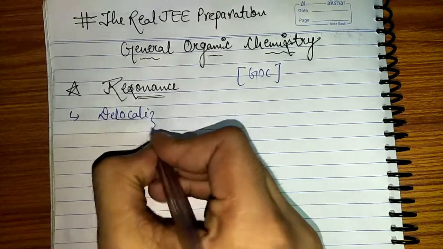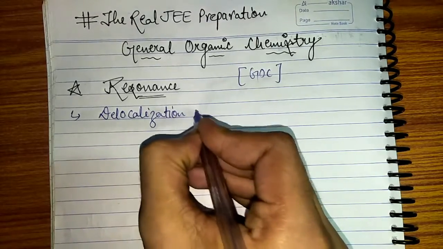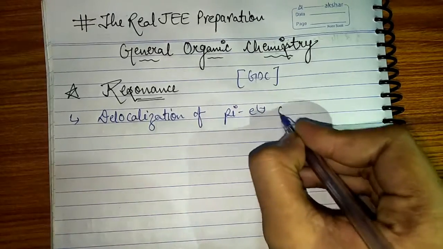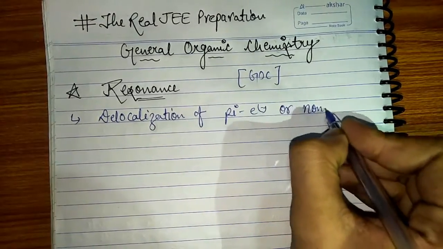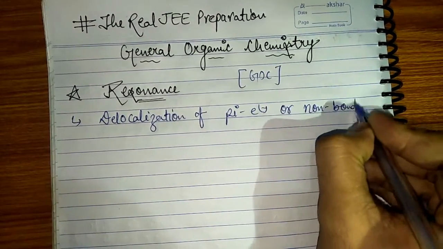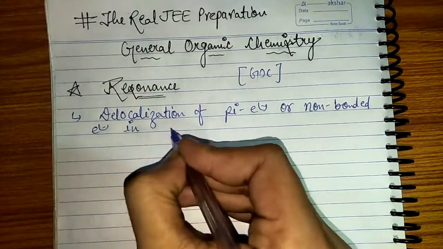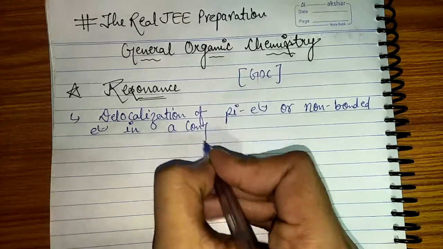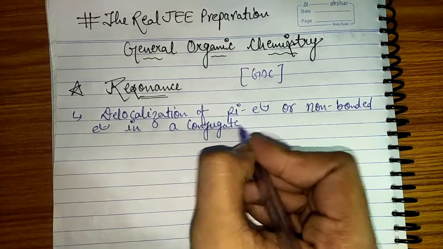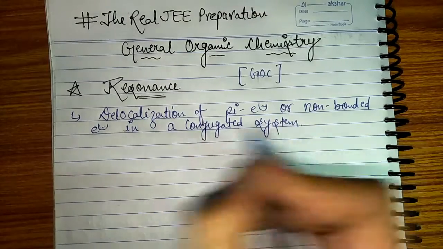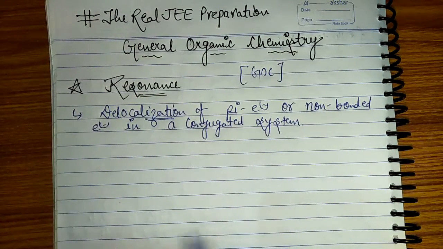Delocalization of pi electrons or non-bonded electrons in conjugated systems, guys. Conjugated systems. Okay, so what do I mean by delocalization over here is, let's take one example.